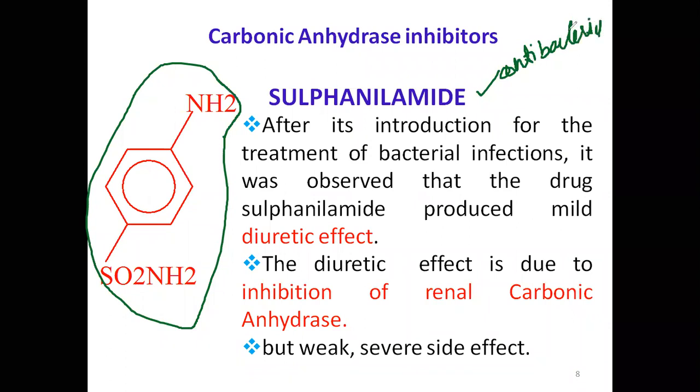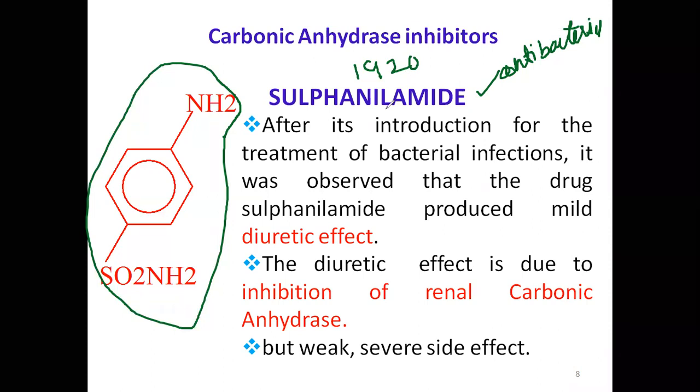In the 1930s, during the World Wars, this drug saved us like anything. People with injuries used to apply this drug as an ointment or take it by tablet. When they took this, they found most of the people had a side effect of frequent urination.